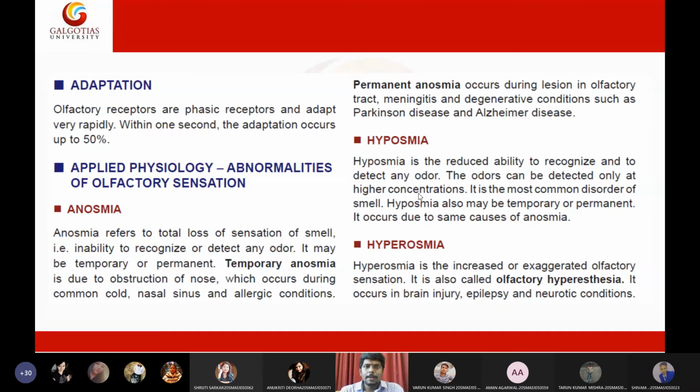Olfactory intolerance means upon exposure to a constant smell, your brain will nullify that smell. How to explain it? There is a bad smell in your mouth, but you won't feel it. You know why? Since this smell is coming constantly, your brain will get adapted. It will say this is a constant background smell and I need not worry about it. So it will nullify that smell. And that phenomenon is called olfactory intolerance.